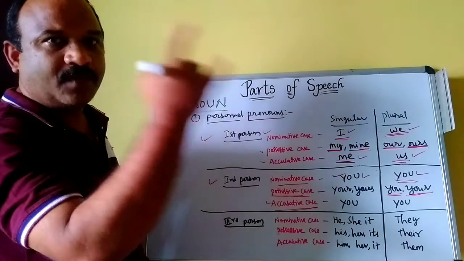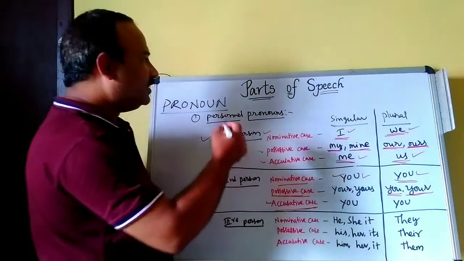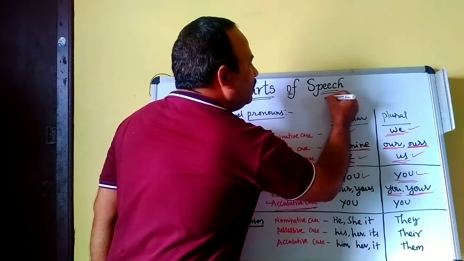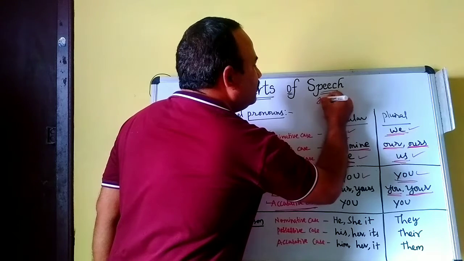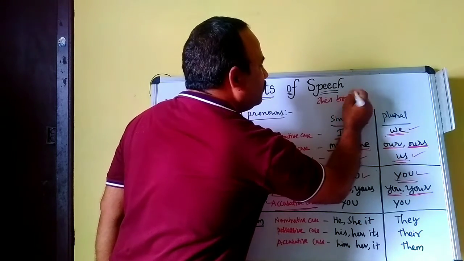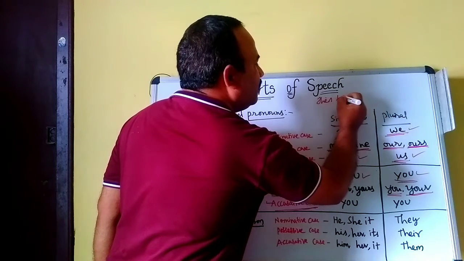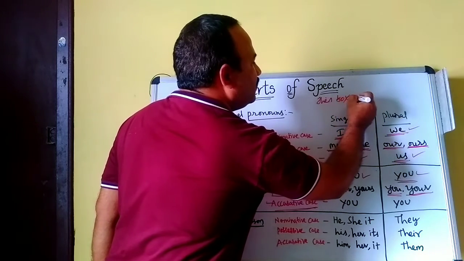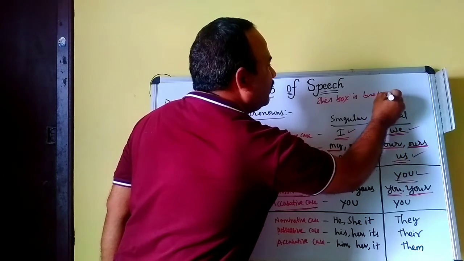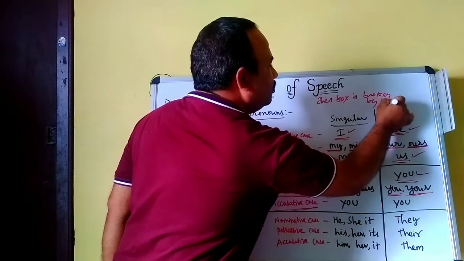The accusative case means object of the sentence. For example, this box is broken by you.